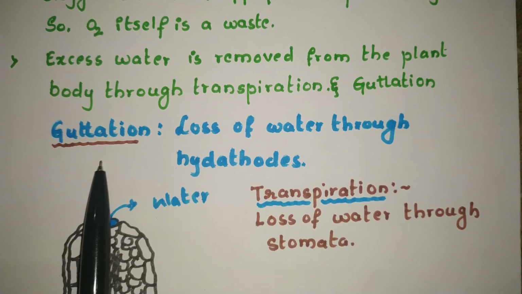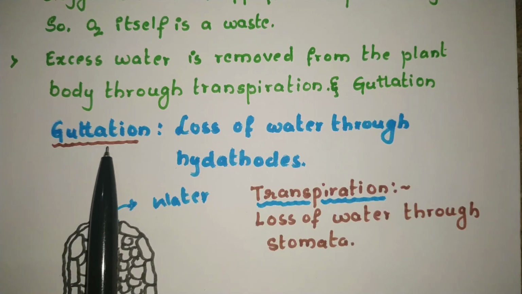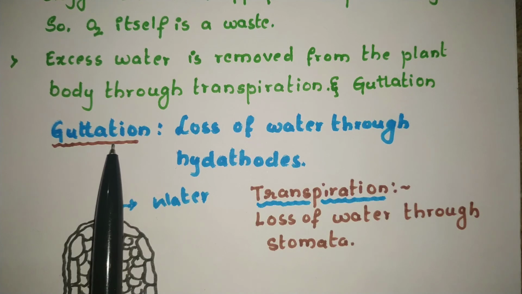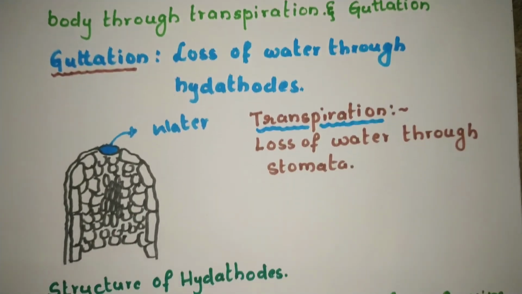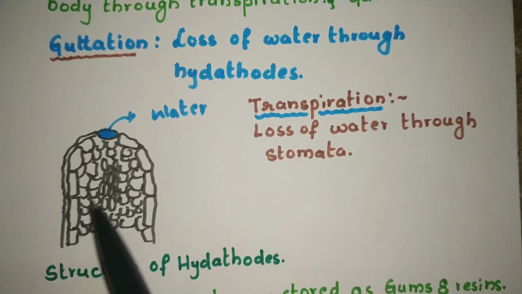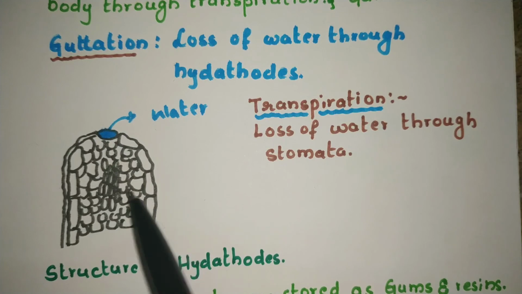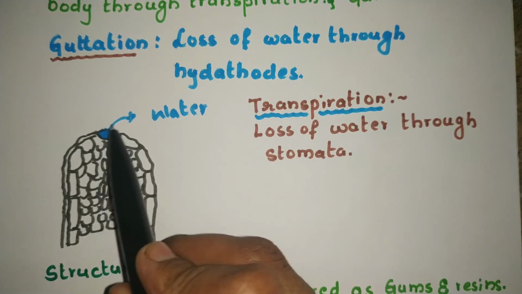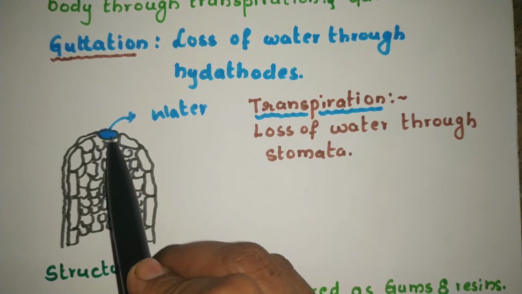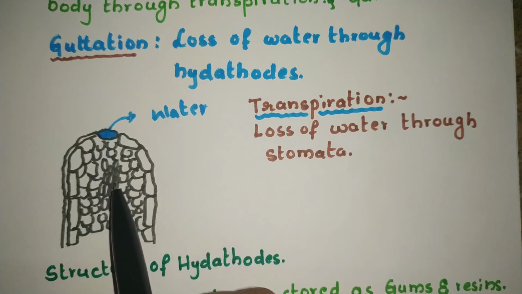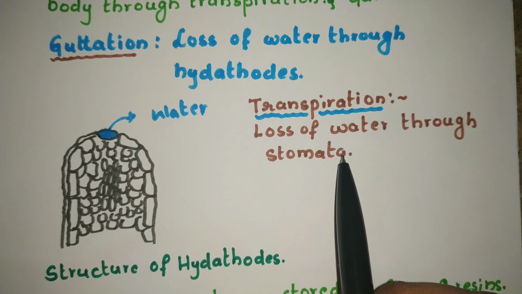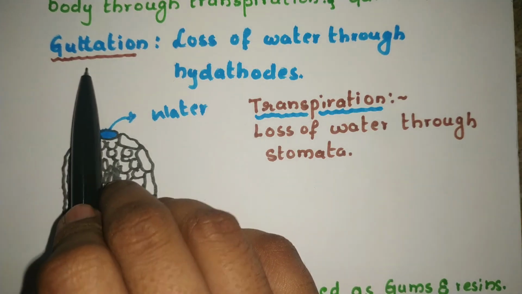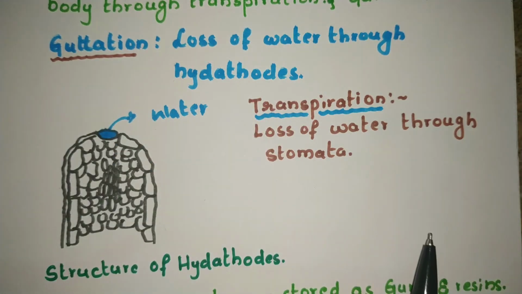That is guttation. The water accumulates on the pores called hydathodes. You may see the structure of hydathodes here. This is a plant body, and hydathodes are the pores where the water comes and accumulates. They may be present on the leaves also. Transpiration occurs through stomata and guttation occurs through hydathodes.